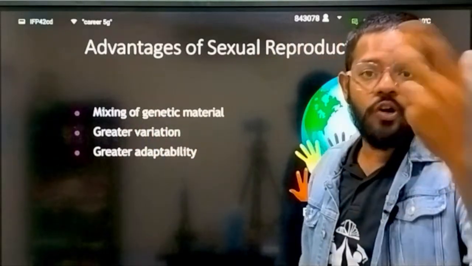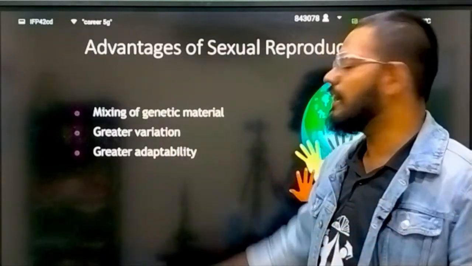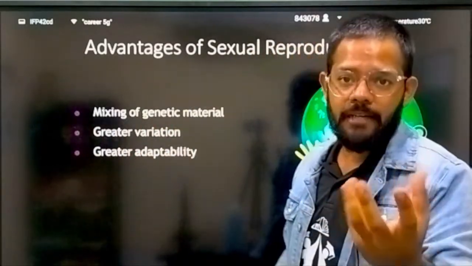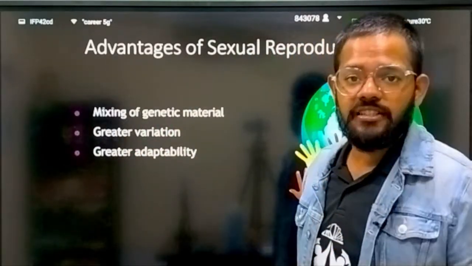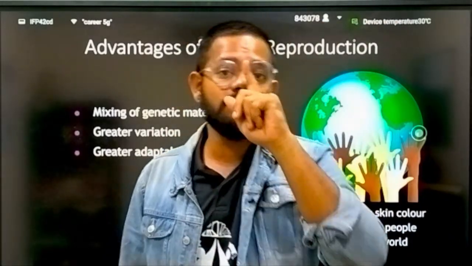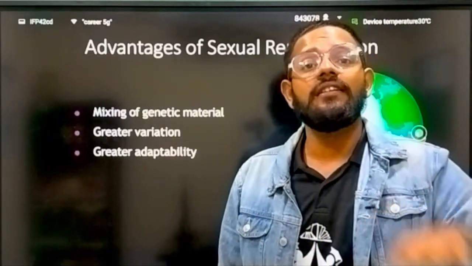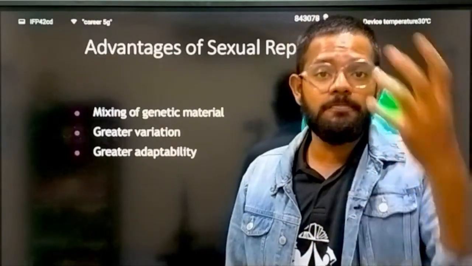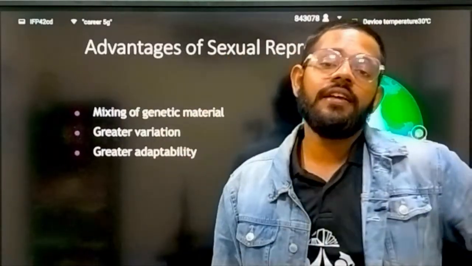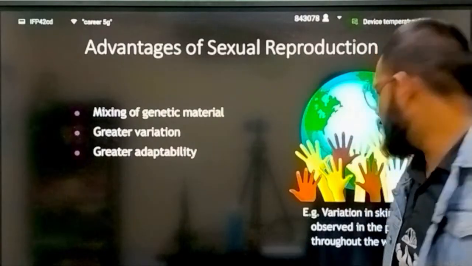Mixing of genetic material, because crossing over takes place. Due to crossing over, variation comes, and that's why genetic material mixes. Then greater variation: when genetic material mixing takes place, automatically greater variation will come, and this greater variation gives adaptability, survival of the fittest. Whoever develops those characters, that adaptation in the environment, that offspring will survive in that particular environment. That's how this gives you the advantage of sexual reproduction.